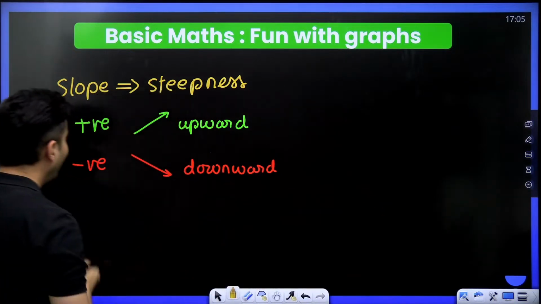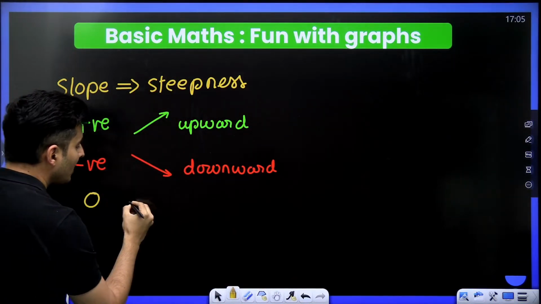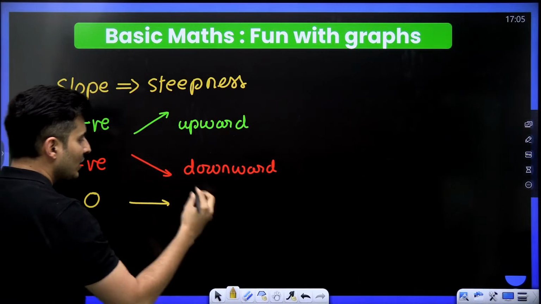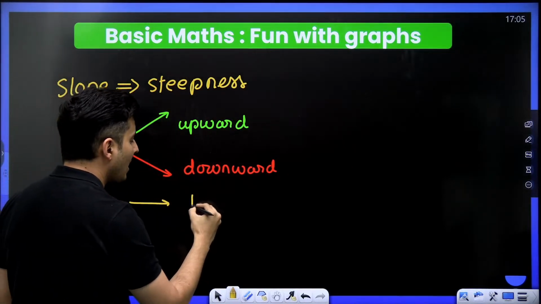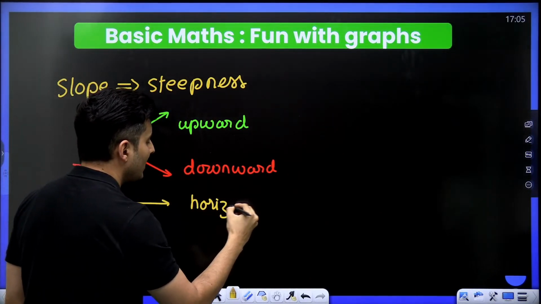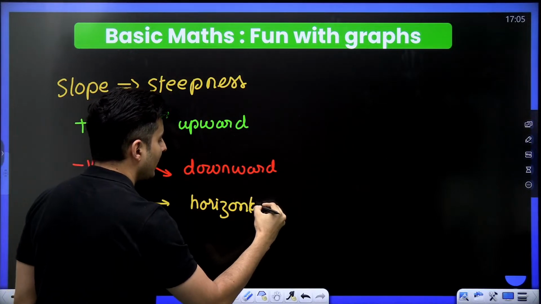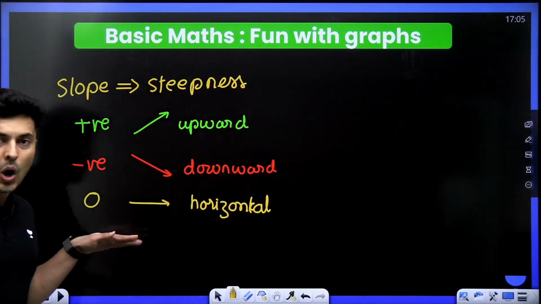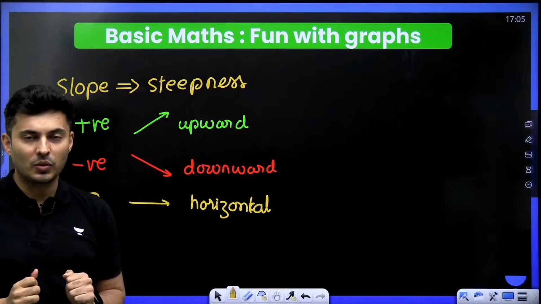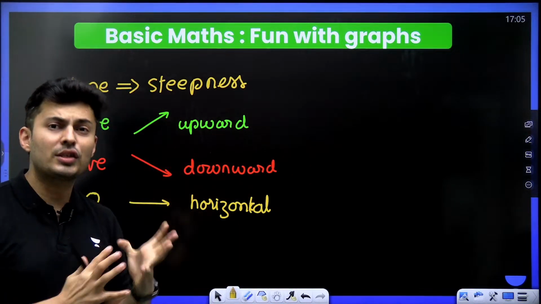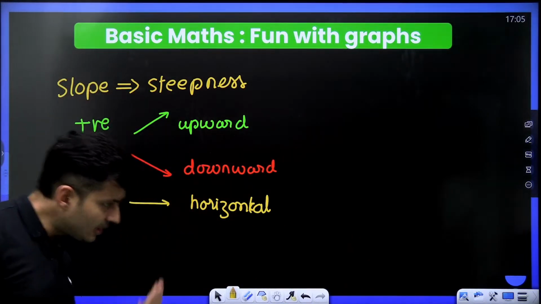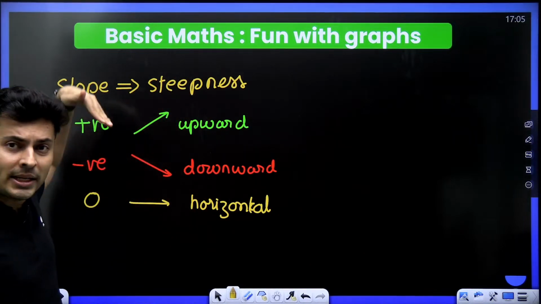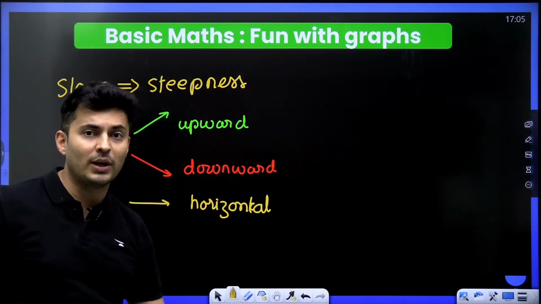And if it is zero, that means it is flat like this, so it is basically horizontal. Is that clear, guys? It's neither going up nor going down. If it is more positive, that means it has more steepness. If it is more negative, that means it is going down further.